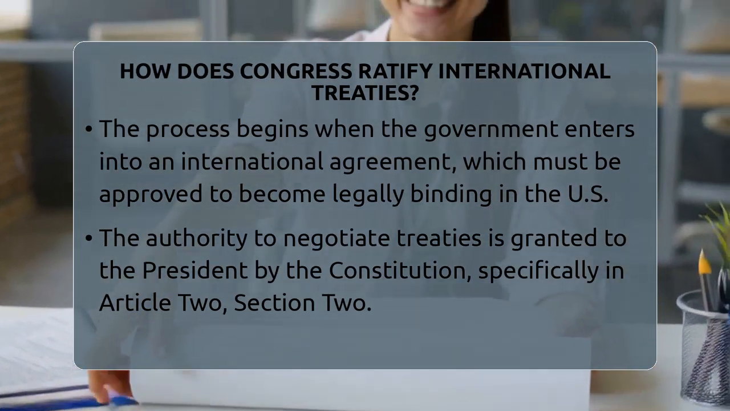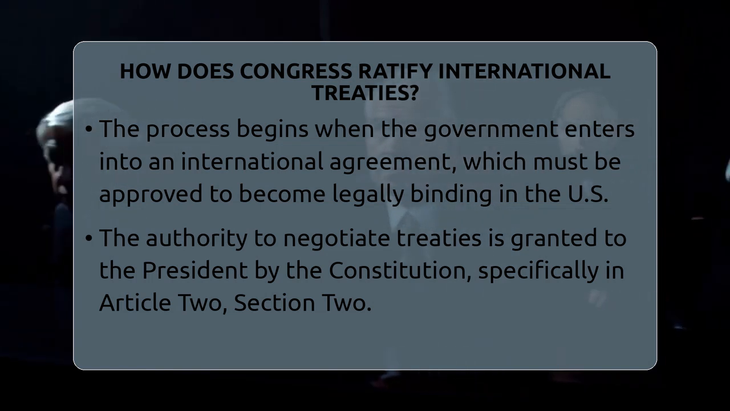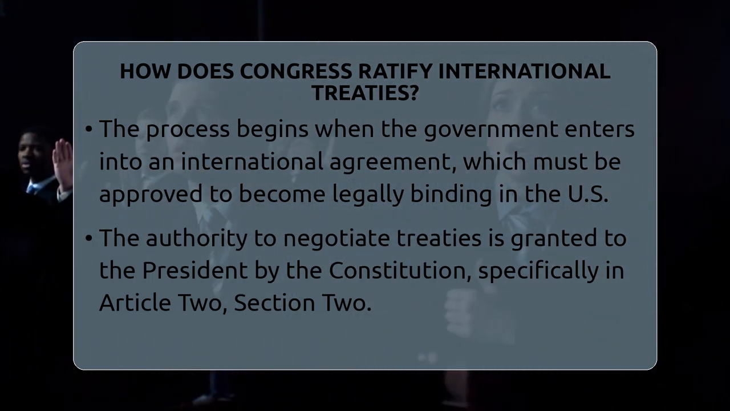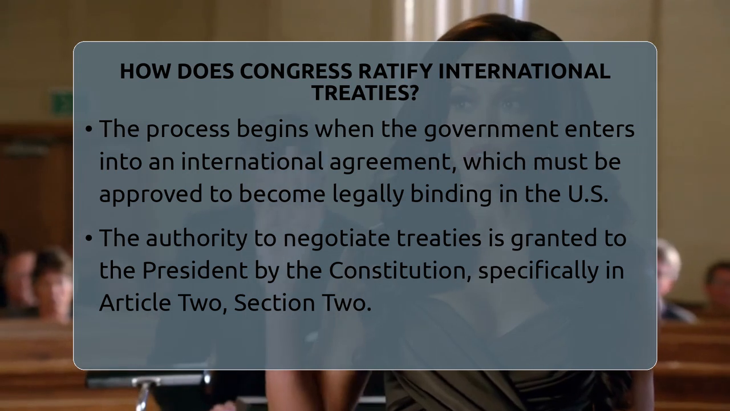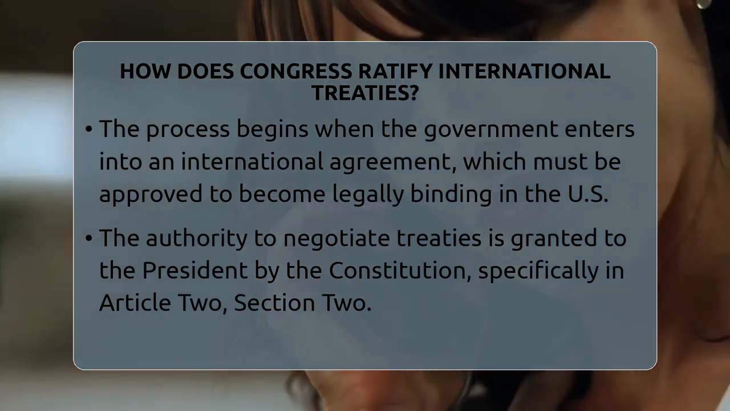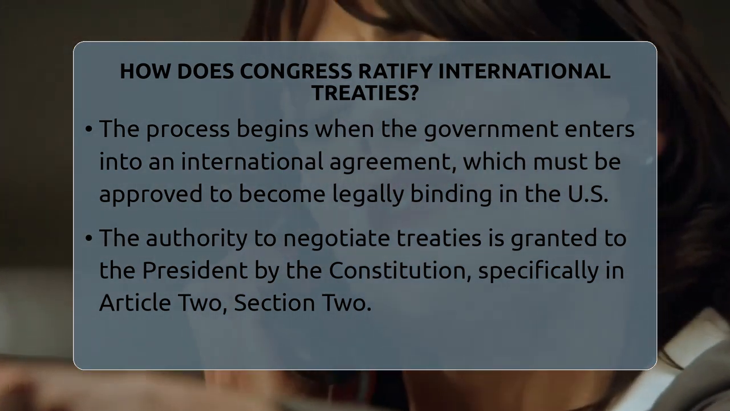How does Congress ratify international treaties? Imagine a process that involves careful review, negotiation, and approval, shaping how the United States engages with countries around the world. When the government enters into an international agreement, it is not simply signed and implemented. It must go through a formal process to become legally binding within the United States.